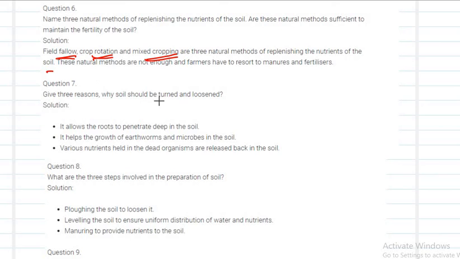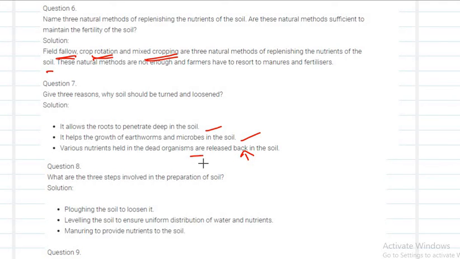Give 3 reasons why soil should be turned and loosened. Same question here, but asked in a different way. It allows the roots to penetrate deep into the soil, and it also helps in the growth of microbes. It also helps in the exchange of gases, and various nutrients held in the dead organisms are released back into the soil.